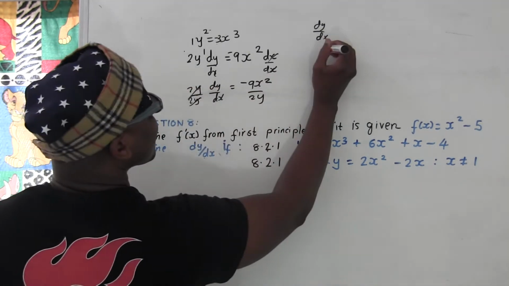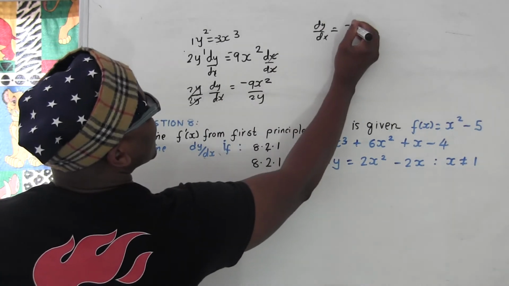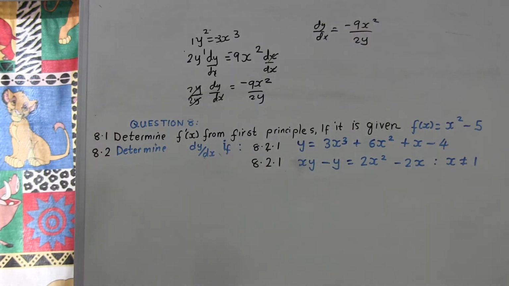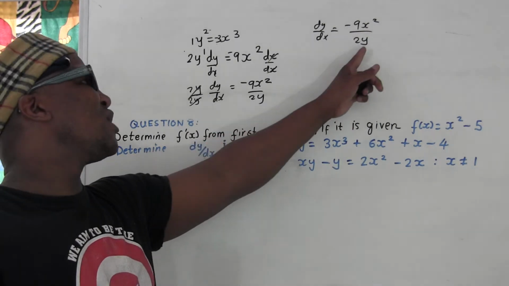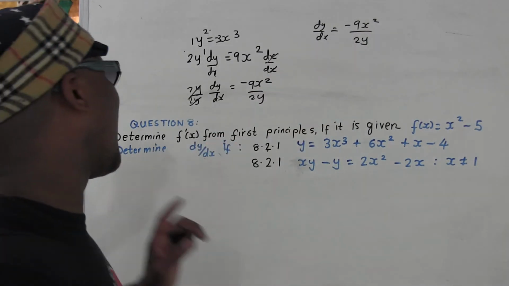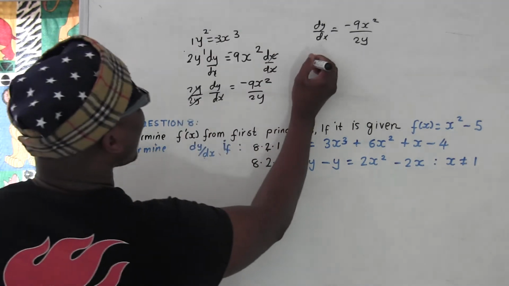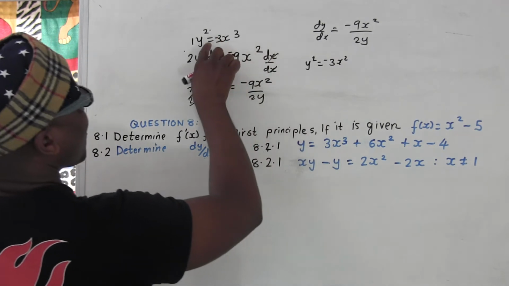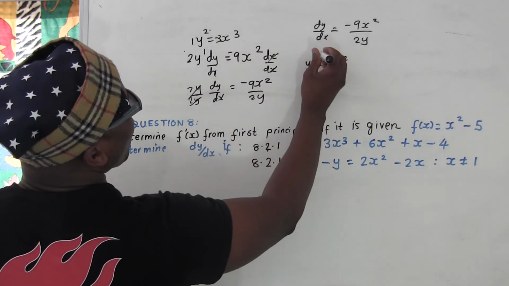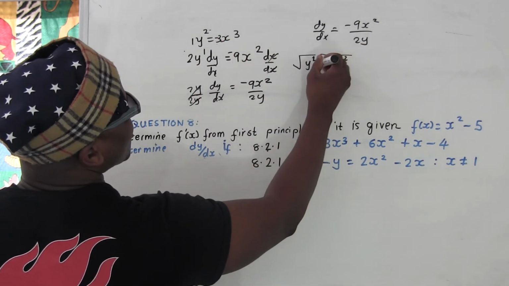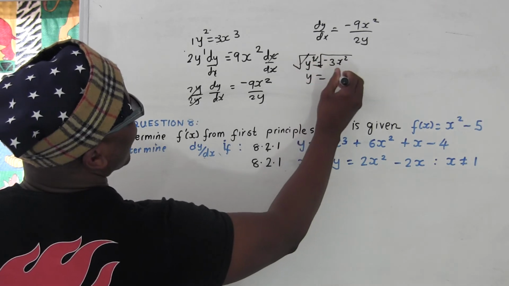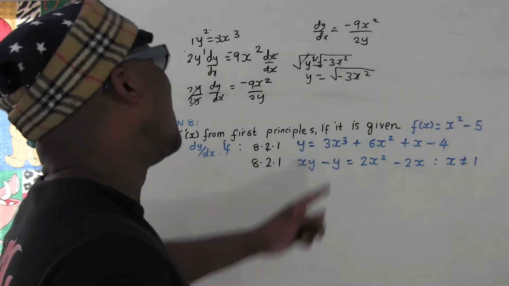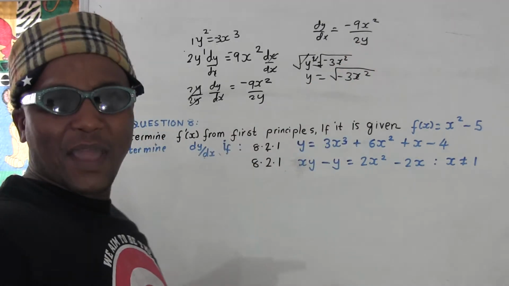So dy/dx equals negative 9x squared over 2y. But remember, in the final answer you don't need y here. Everything must be in x. Remember, y squared equals negative 3x squared, which was given from the equation. Since I want only y, I'm going to square it, so y equals negative 3x squared, and I take this one right there and it's done.